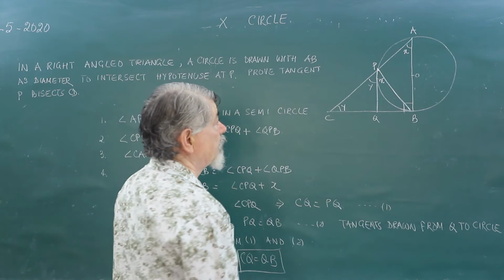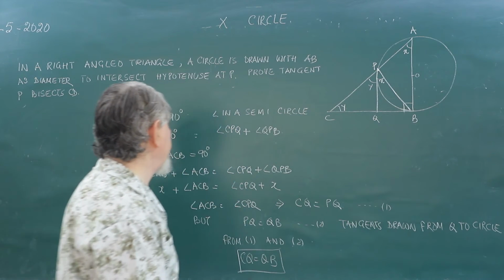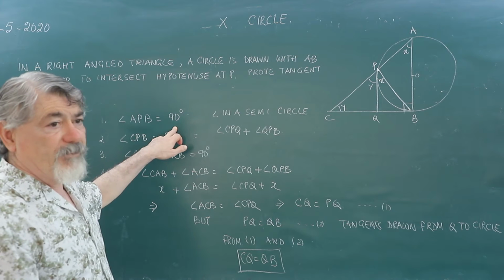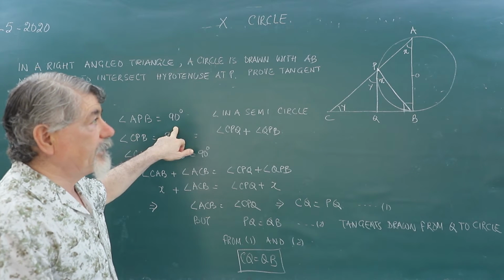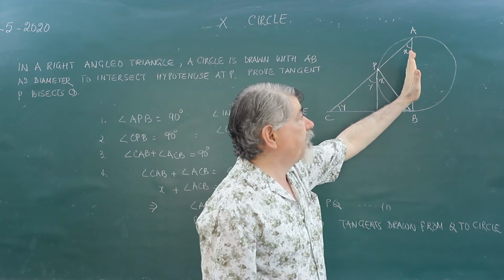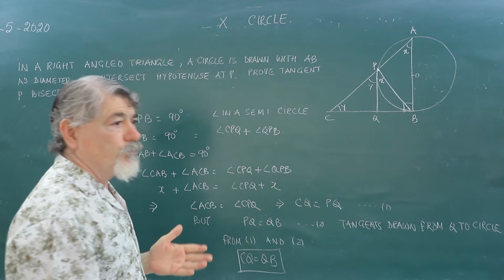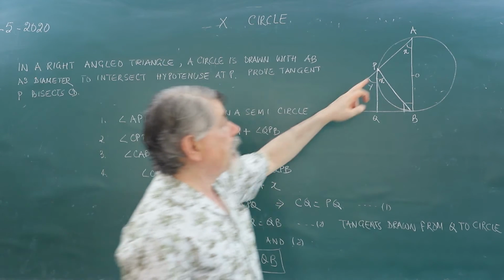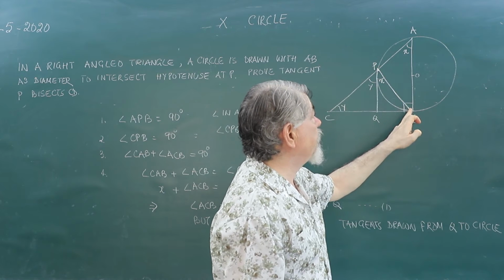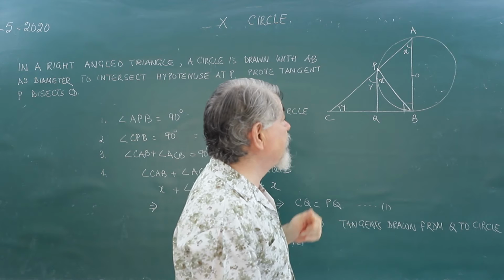Now please understand, this angle APB will be 90 degrees because the angle in a semicircle is a right angle. AOB is the diameter, so that diameter bisects this circle into two equal halves. Each half is called a semicircle. This angle APB will be 90 degrees.